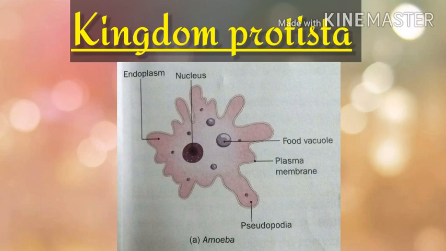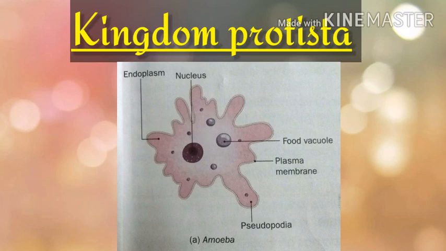It is covered by a thin membrane called as plasma membrane. The plasma membrane encloses the cytoplasm. It is differentiated into an outer ectoplasm and an inner endoplasm. Amoeba is an eukaryote, that is the endoplasm, that is the inner layer of cytoplasm, contains a prominent well-defined nucleus. The nucleus is enclosed within a 2-layered nuclear membrane. Besides the nucleus, the endoplasm also contains a contractile vacuole. Function of contractile vacuole is it regulates the water content of the cell.